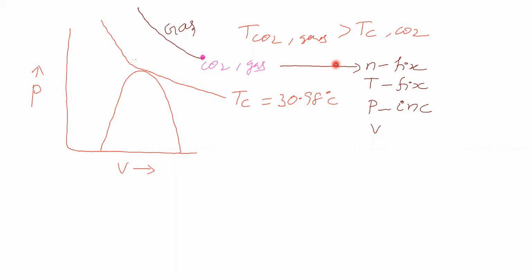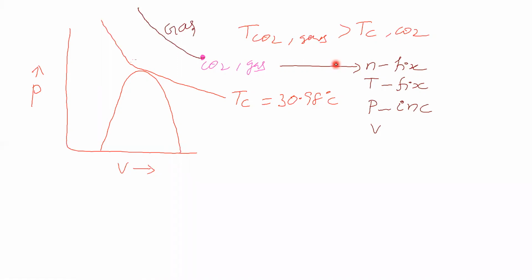Now the question is, can we convert this carbon dioxide gas into liquid under these conditions, or can we not? Is the possibility there, or can we not convert at all? What is the condition? You have to take the temperature of carbon dioxide gas greater than its critical temperature. Take this temperature and fix it. Don't vary the temperature.